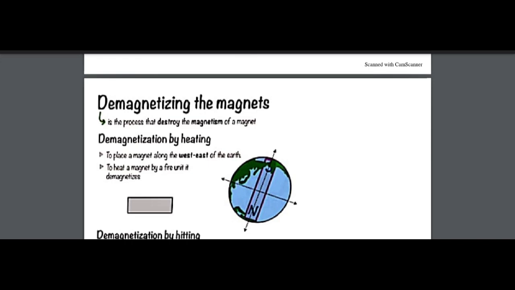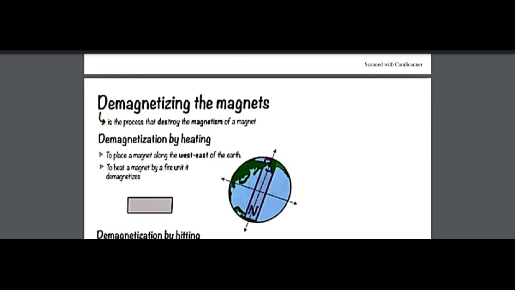So we have to get through these three topics, like the magnets, examples, and then methods, okay? So demagnetizing a magnet involves reducing or completely eliminating its magnetic properties. This can be useful in various applications, such as resetting the tools, preventing magnetic interferences, restoring the materials to their original non-magnetic state.